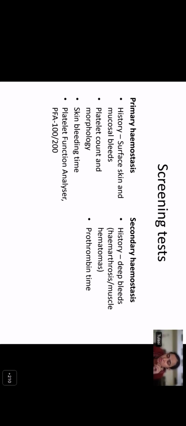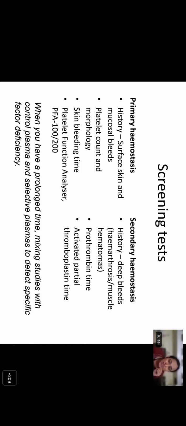You have a prothrombin time to screen for your extrinsic pathway, and APTT to screen for your intrinsic pathway. When you have a prolonged PT or APTT, you do mixing studies with control plasma and also with selected plasmas to identify the factor which is deficient. So you can identify the particular factor, assay it, and classify the particular patient.